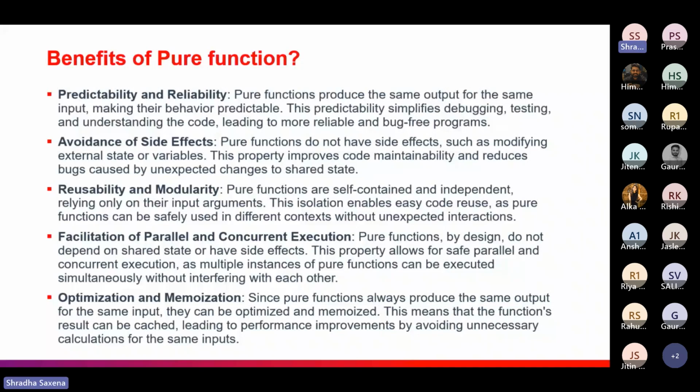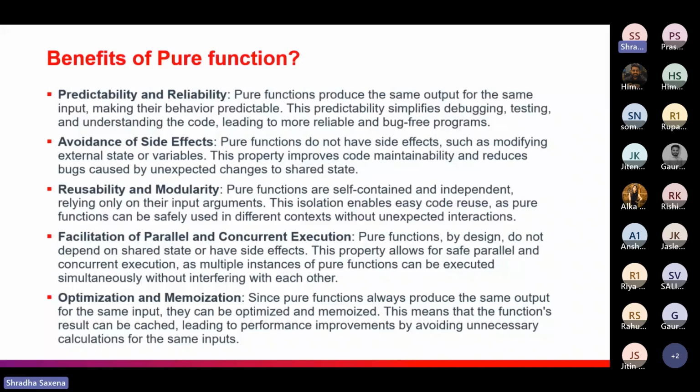The next point would be facilitation of parallel and concurrent execution. As I said, if you know OS, then it would be much easier to think about concurrent execution. Since there are no side effects and we are not using any external or shared state, we rely on our own state and our own variables. So there would be no shared values, and we would not rely on any other things. That's why concurrent execution would be very good in the pure function style.